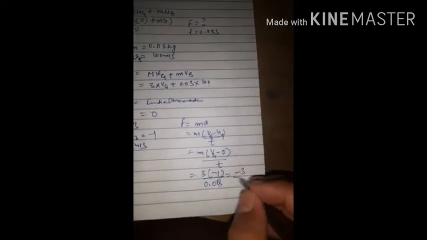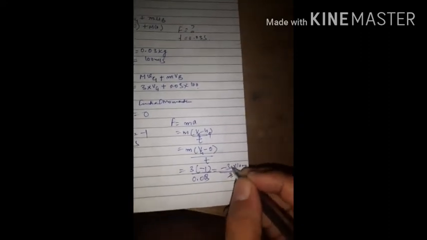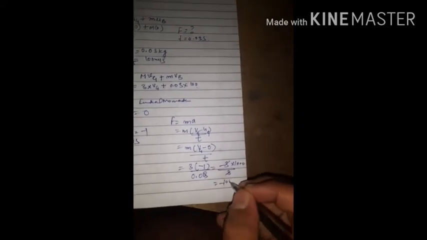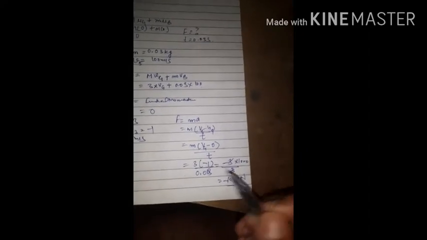This is minus 3, and the decimal gives upside how much? 1000 upon 3. 3 and 3 cancel out, we will get minus 1000 Newton. This is the force. Minus means opposite direction. 1000 Newton force acts on this rifle in the opposite direction because the negative sign is coming. So this is the simple solution of this numerical.